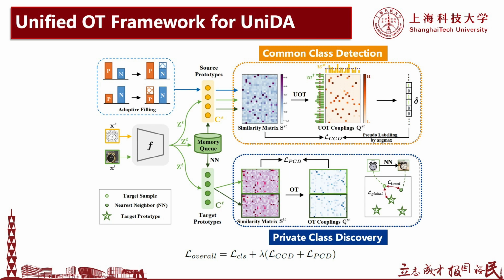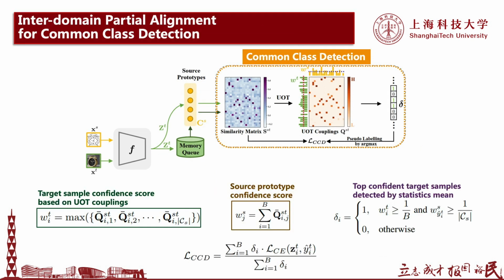Here is our unified optimal transport framework for universal domain adaptation, named UniOT. Our UniOT includes two main branches: common class detection and private class discovery. For common class detection without any predefined threshold values, we consider a partial mapping problem between target samples and source prototypes based on unbalanced OT.